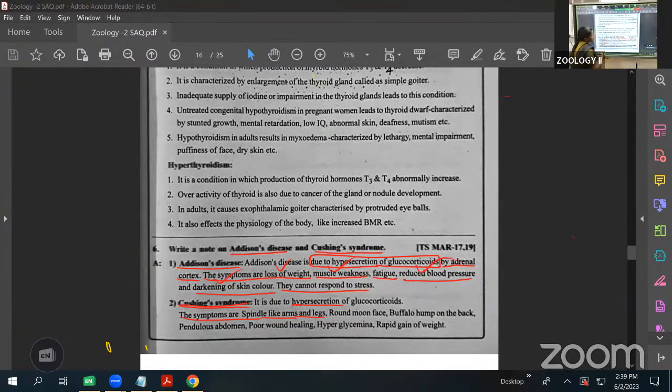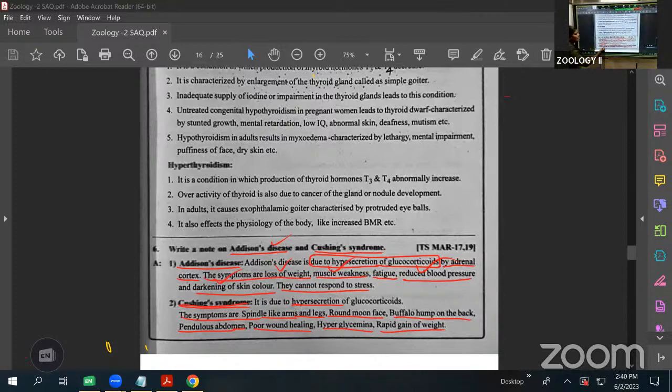That we call spindle-like arms and legs will appear, and a round moon face occurs, and also the hump at the shoulder part becomes a buffalo hump on the back. The abdomen also protrudes forward, called a pendulous abdomen. Poor wound healing occurs, and hyperglycemia occurs rapidly. Here, the sample: in Addison syndrome, you lose weight; in Cushing syndrome, there is rapid gaining of weight. That is the main symptom.